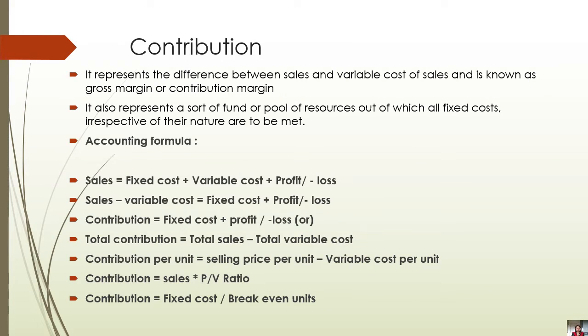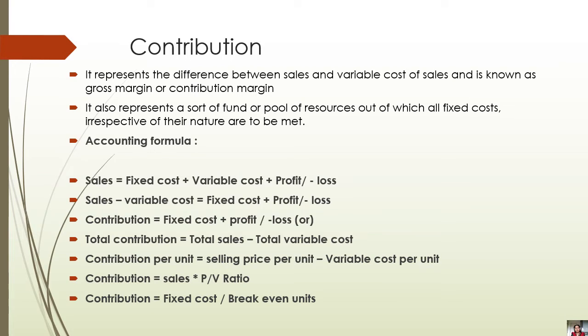Now this is a very important concept in marginal costing. This is called contribution. It might be a new term to you, but the meaning is very simple. It represents the difference between sales and variable cost of sales and is known as gross margin or contribution margin.